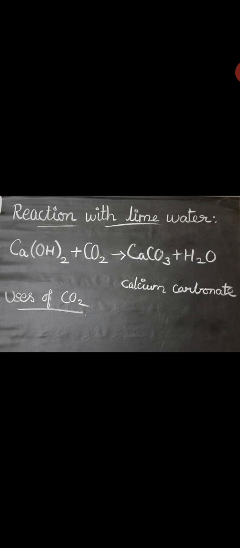When an excess amount of CO2 is passed through the lime water, it first turns milky, and then the milkiness disappears due to the formation of soluble calcium hydrogen carbonate, that is Ca(HCO3)2. So next, the uses of carbon dioxide.